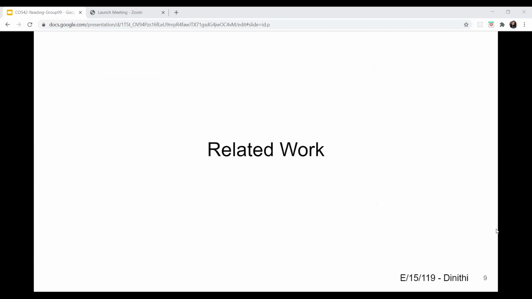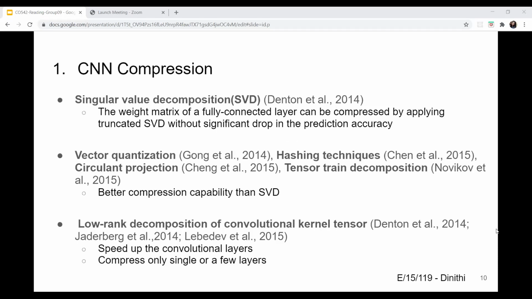They have carried out their related work under two main topics: CNN compression and tensor decomposition. In CNN compression, they reviewed the research carried out to compress convolutional layers for the purpose of speeding up the execution of CNNs. Singular value decomposition, also known as SVD, is a method suggested by Denton, used to compress fully connected layers without significant loss in prediction accuracy.